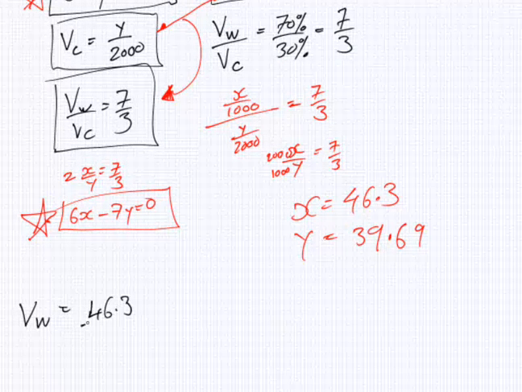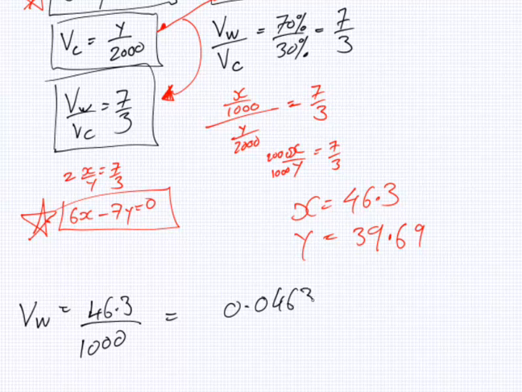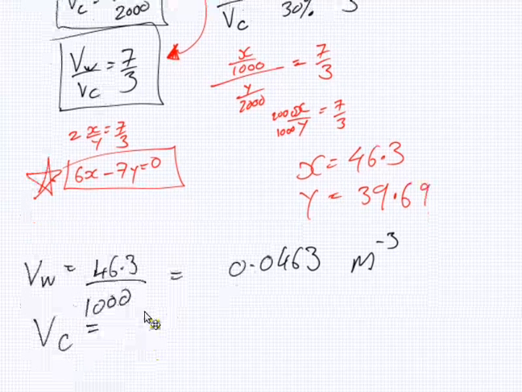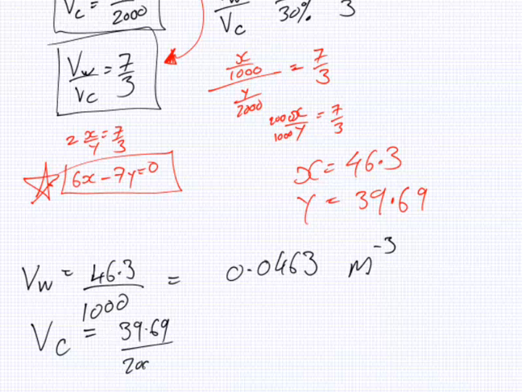So then you get X over Y, this would be 1,000, this would be 2,000, equals 7 over 3. The thousands cancel. You get 2x over y equals 7 over 3. You can bring the y up and the 3 up, so you get 6x minus 7y equals 0.